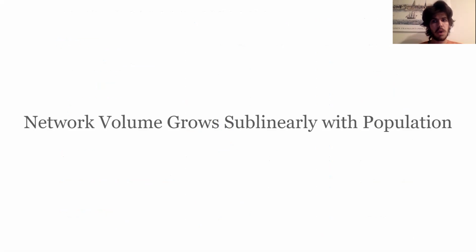So what I'll be showing you today is that network volume grows sublinearly with population. Here, network volume is this nebulous concept of things that connect people. So networks could be electric lines, it could be pipes, it could be roadways, all of this.